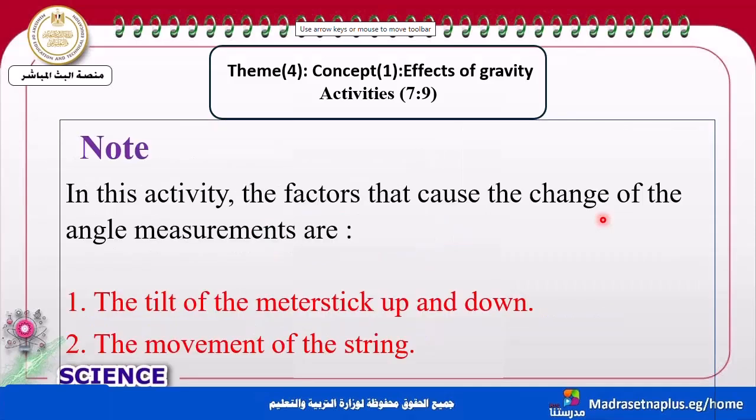Now we can say that there are two factors which change the measurement of the angle. What are these factors? They are the tilt of the meter stick up and down, and the movement of the string, and both of them take place at the same time.